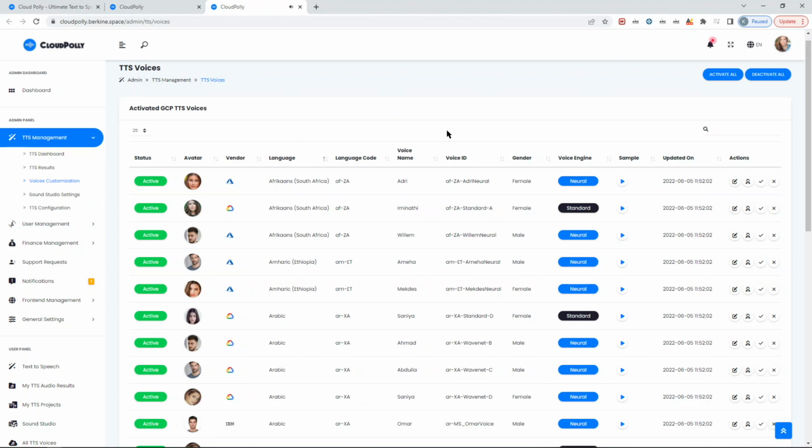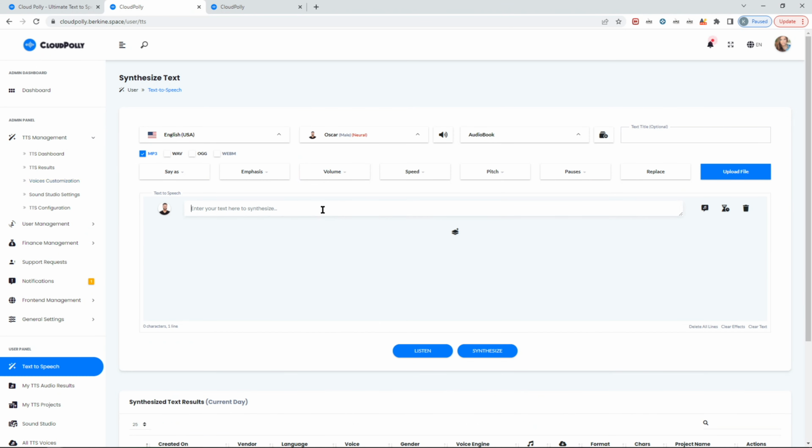Looks like that was Afrikaans. Yeah, so you get the idea. Now let me show you how it works. So there's 3 ways to listen for this audio, to synthesize this text.